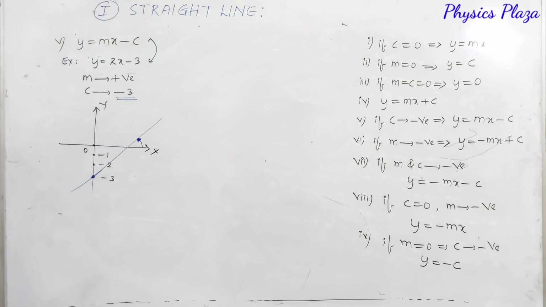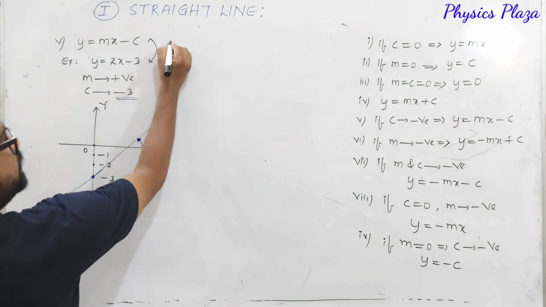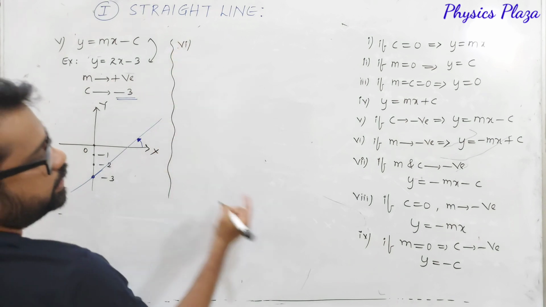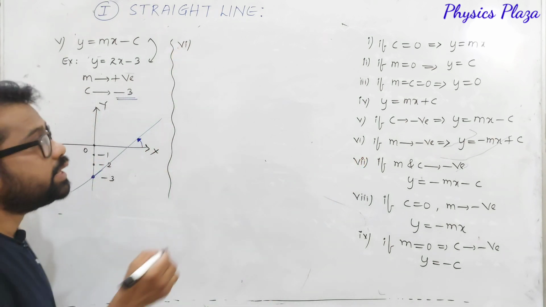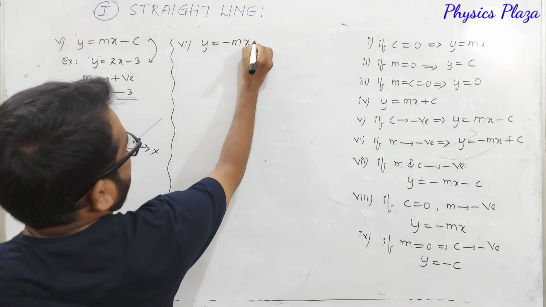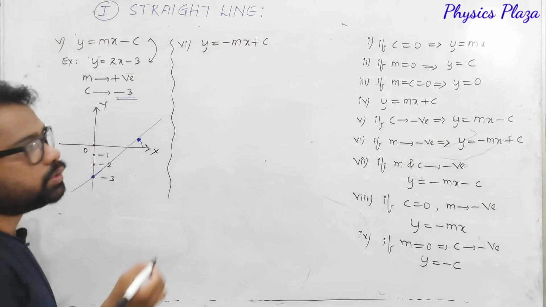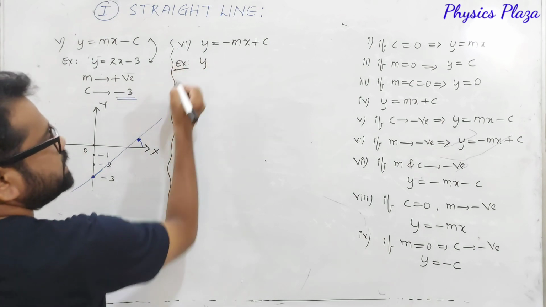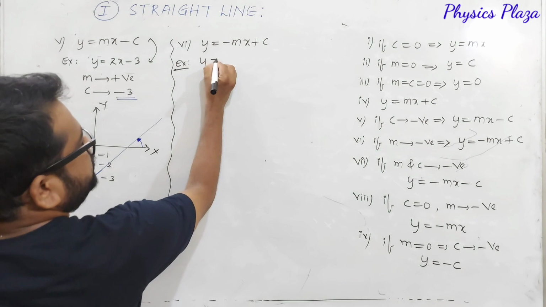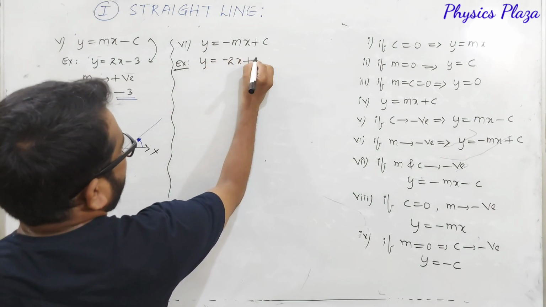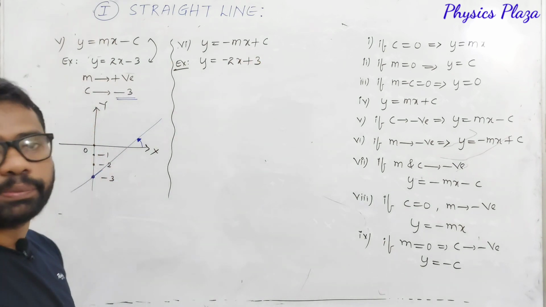Now let us take the next case, dear children. That is case 6, the sixth case, where we got y is equal to minus mx plus c. So let us take an example, since an example is compulsory to understand in an easy manner. Y is equal to minus 2x plus 3.